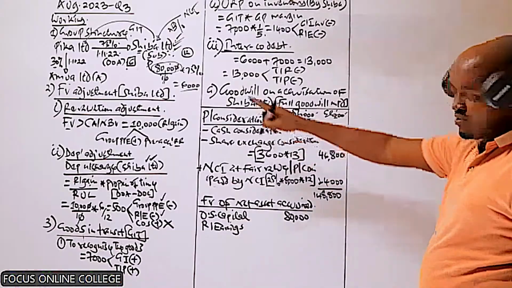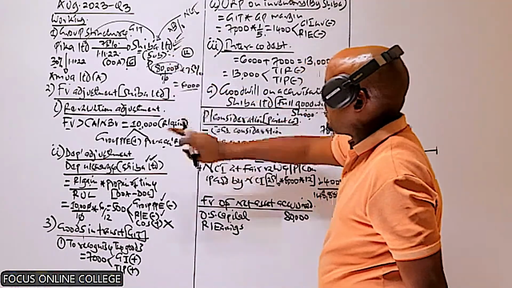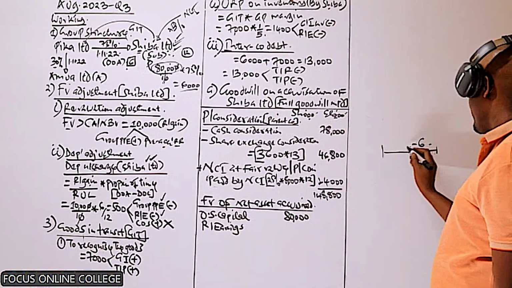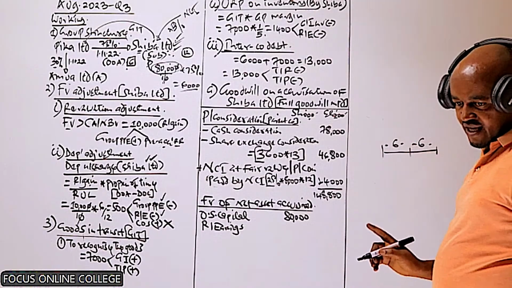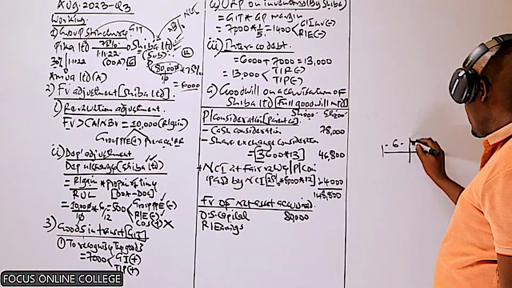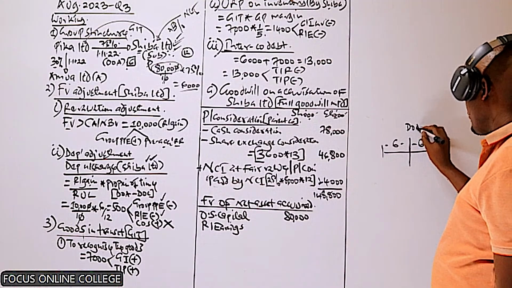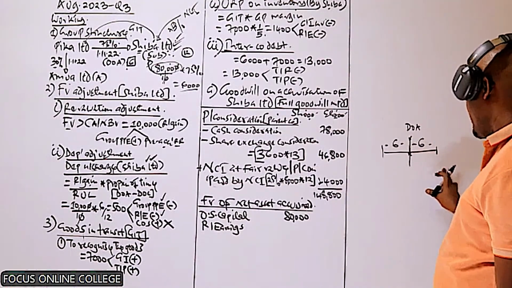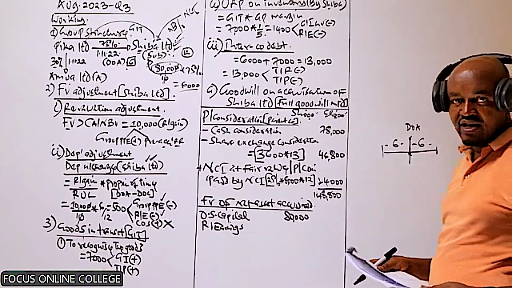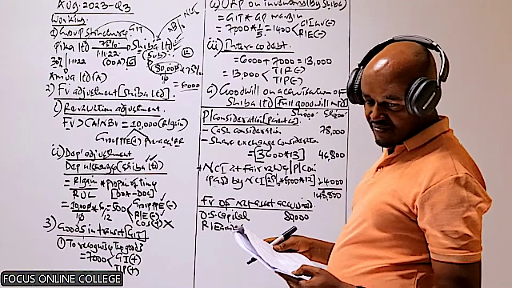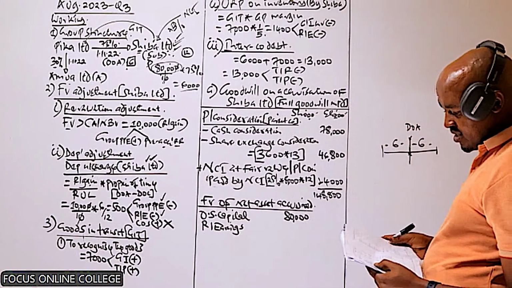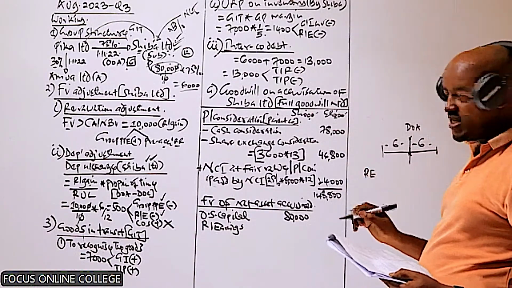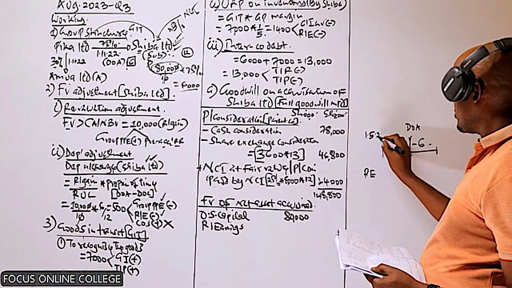Basically, I hope you remember that this subsidiary was acquired 6 months to the end of the year, and automatically 6 months from the start. So for us to compute, because what you're interested in is the retained earnings of Shiba on this date, it was acquired 6 months from the start of the year, 6 months to the end of the year. So if you go back to the balance sheet of Shiba, specifically at the equity, you can see we are given the retained earnings of Shiba at the start of the year. That is on 1st May 2022.